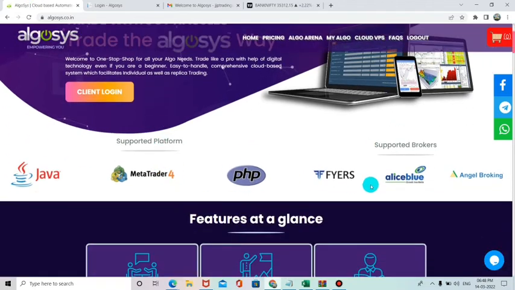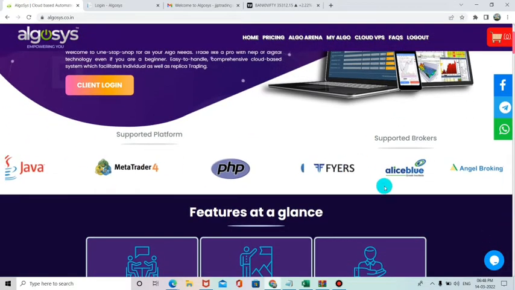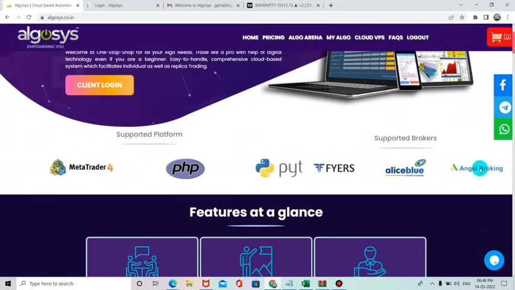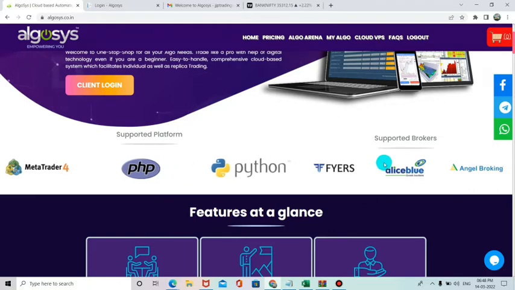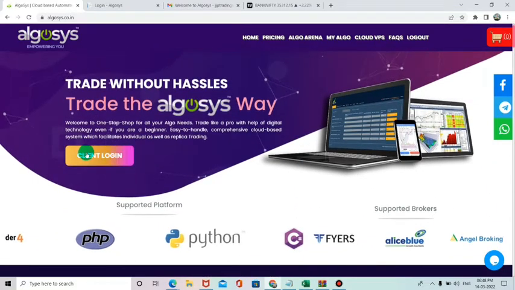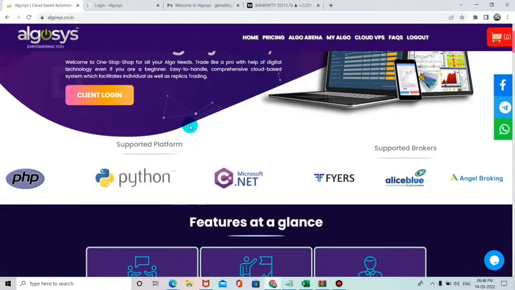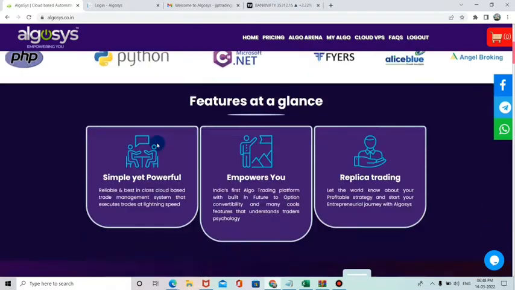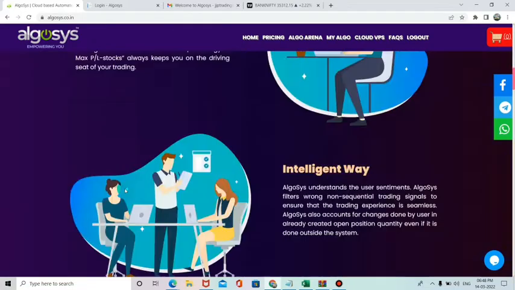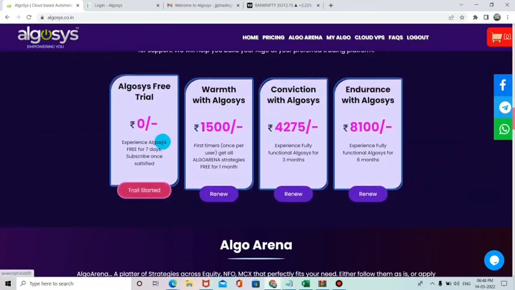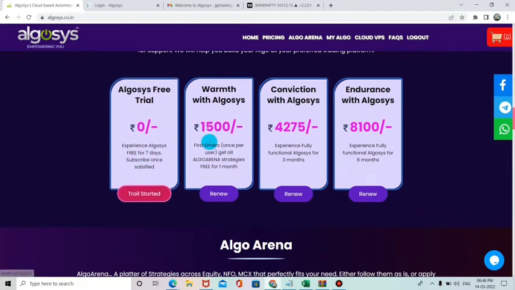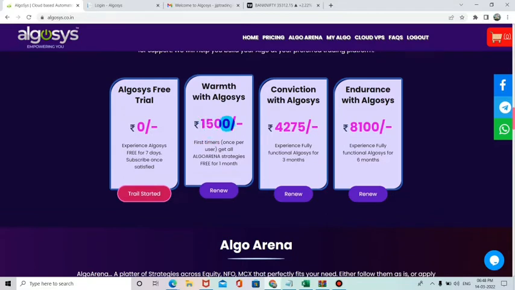The Algosys platform right now provides Fyers Demat, Alice Blue, as well as Angel Broking. These are the supported brokers we can directly automate with the Algosys platform. First of all, you need to log in to the Algosys platform. For logging in, they are providing basic packages only. For the basic package, you can go for a free trial for 7 days. Once the 7 days free trial is over, you will be charged 1500 per month. So this is the procedure we are going to follow.